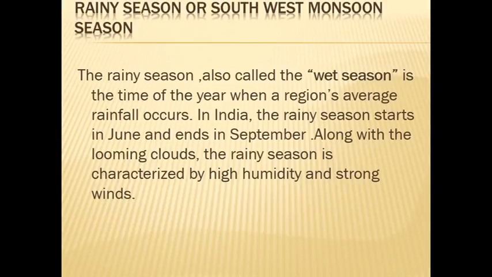What is rainy season or southwest monsoon season? The rainy season, also called the wet season, is the time of the year when a region receives most of its average rainfall. In India, the rainy season starts in June and ends in September. Along with the looming clouds, the rainy season is characterized by high humidity and strong winds. Humidity means ஈரப்பதம். Strong winds means வேகமான காற்று.